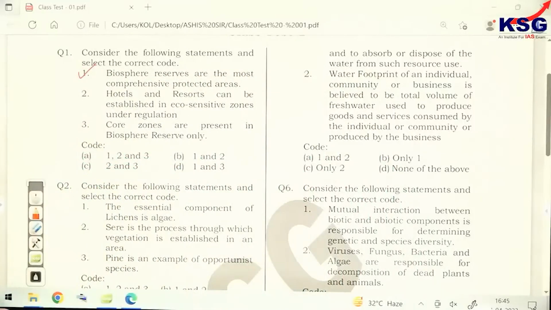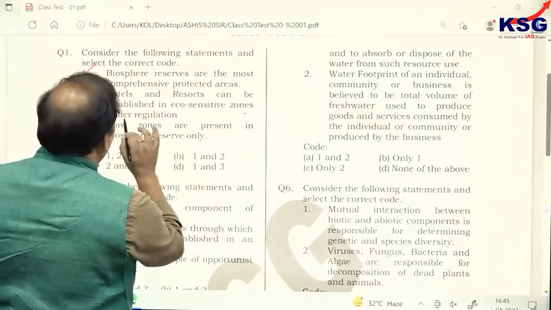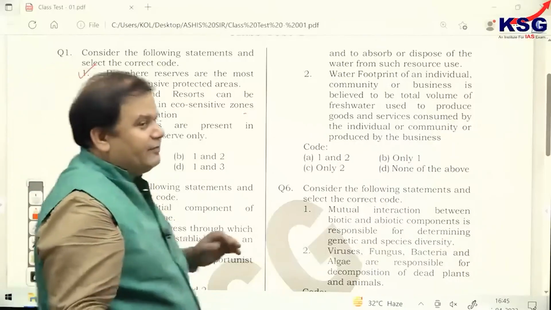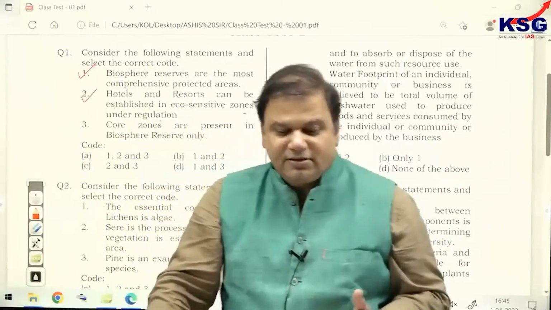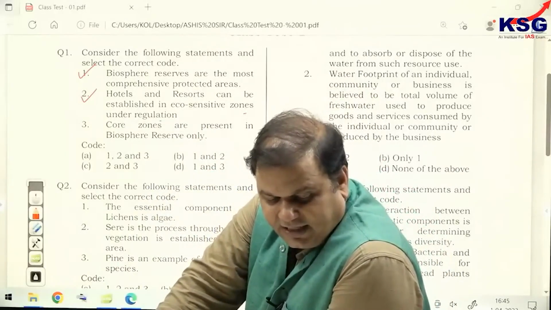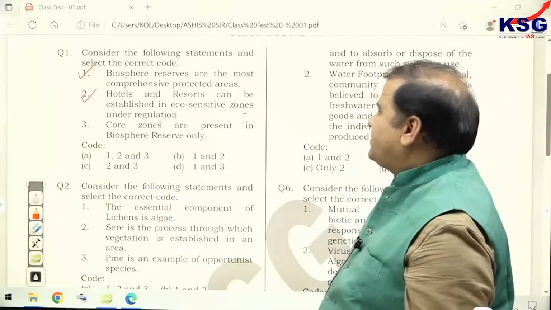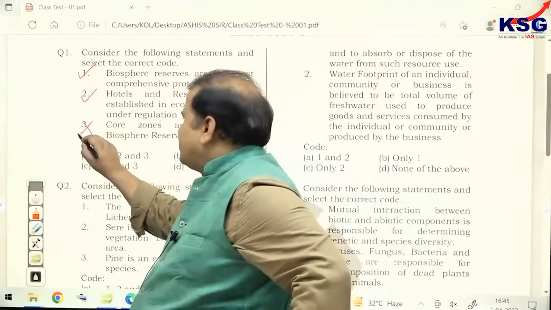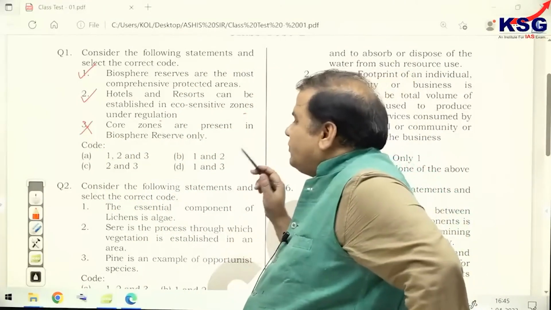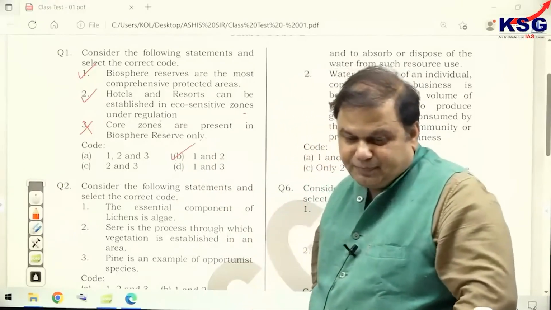Consider the following. And second is what? Hotels and resorts can be established in eco-sensitive zone under regulation. Definitely. Why? Because they are a regulated activity. We have discussed that there are three types of activities in eco-sensitive zones. And core zones are present in biosphere reserve only, wrong, because core zones are present in other protected areas also like national parks. So 1 and 2 is the correct answer. So correct option is B.